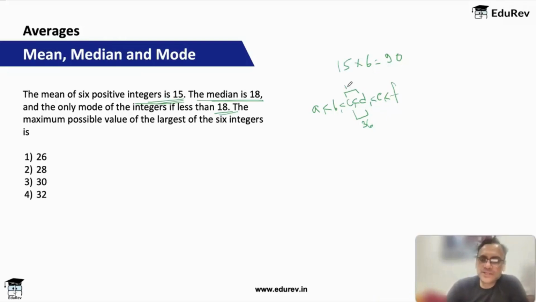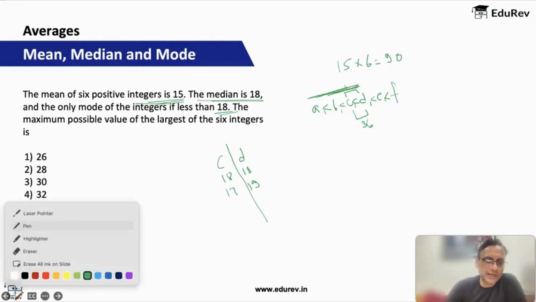So for C and D, either both of them are 18 each, or at least one of them will be greater than 18. That means the mode lies somewhere among A, B, C, D. In fact, it is less than 18, so it won't be A, B, C, D, it will be till A, B, C. Because for C and D, one case is that both of them are 18, and the other case is one of them is 17 and the other is 19, and similarly you'll have multiple cases. So D definitely will be 18 or more, so the mode cannot be there. The mode can be only from A, B to C.